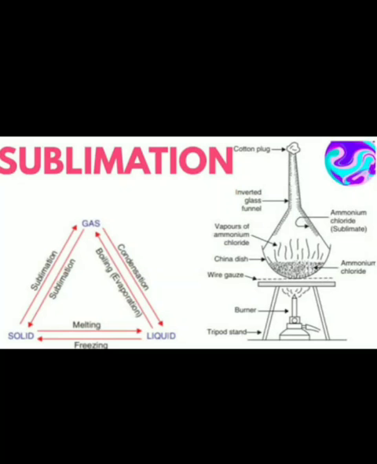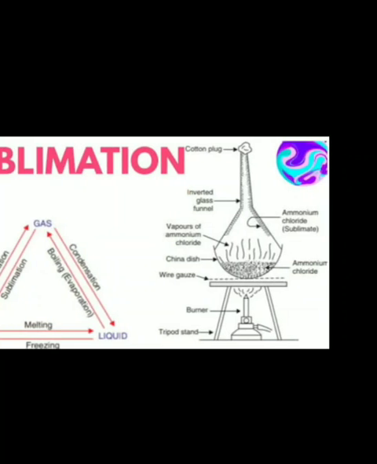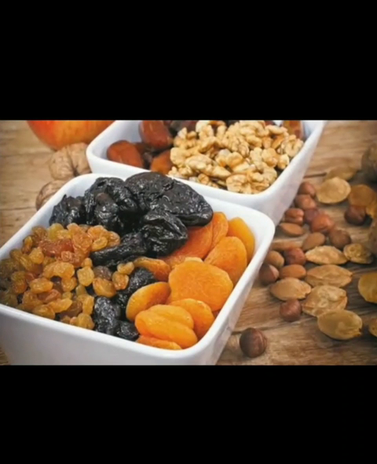Like this, interconversion of states of matter, melting, freezing, and sublimation are also examples of physical change. Then see the drying of fruits. This is also an example of physical change. Why? Because the composition and properties remain the same.